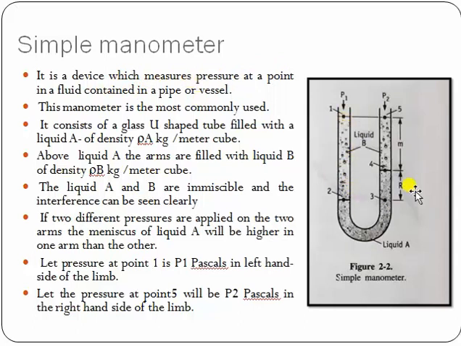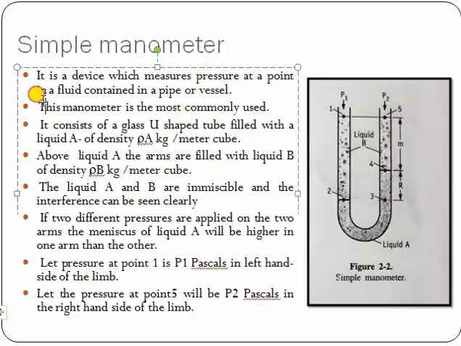If you want to know the liquid pressure at any point of this U tube, you can measure it with the help of a manometer. It consists of a glass U-shaped tube filled with a liquid A of density rho A kg per meter cube, and above liquid A, the arms are filled with a liquid B of density rho B kg per meter cube.